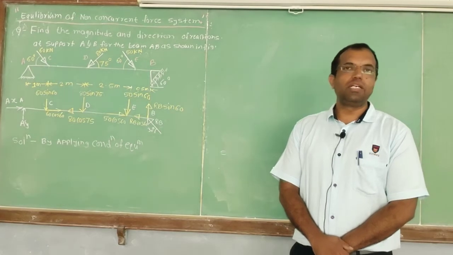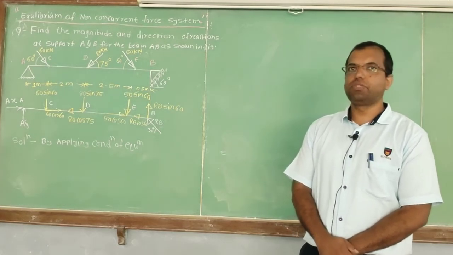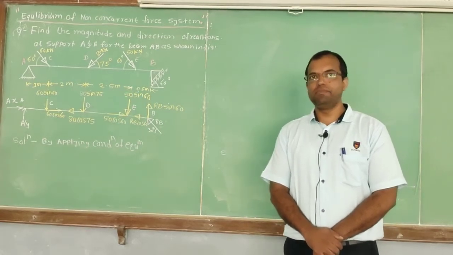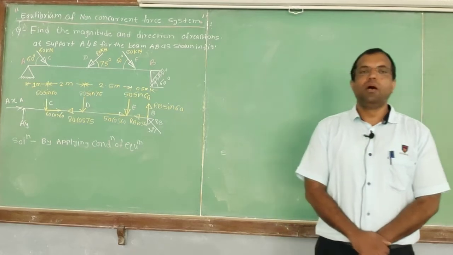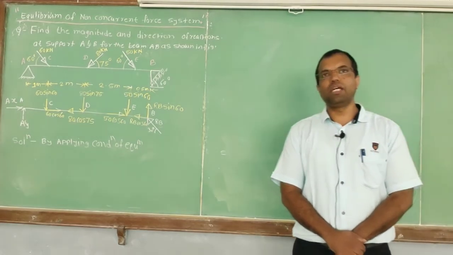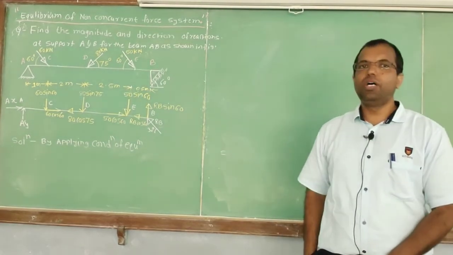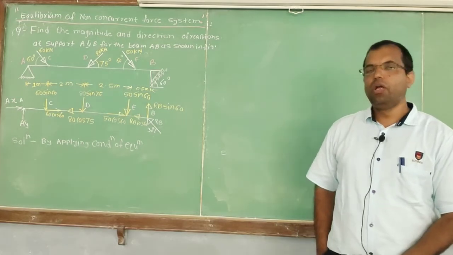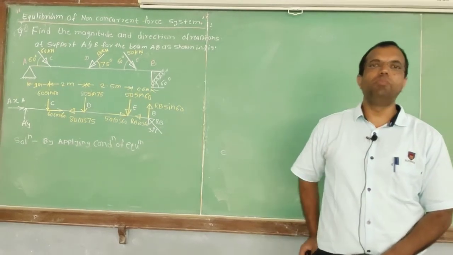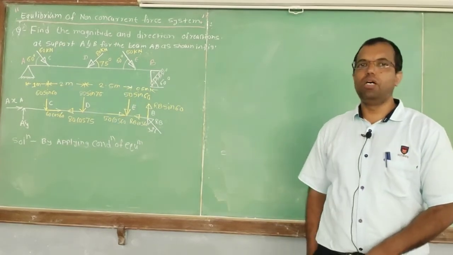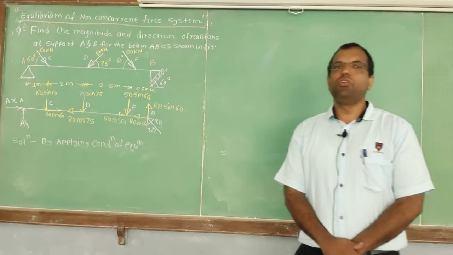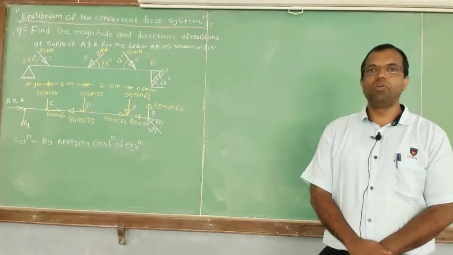Then we have learned the types of beams. There are different types of beams: simply supported beam, overhang beam, fixed beam. Again, we have learned in the last lecture the different types of loading. What are the different types of loading? Point load, UDL, which means uniformly distributed load, and another type of loading is UVL, uniformly varying load, as well as the couple or the moment. So these are the prerequisites required while solving the numericals of non-concurrent force system.